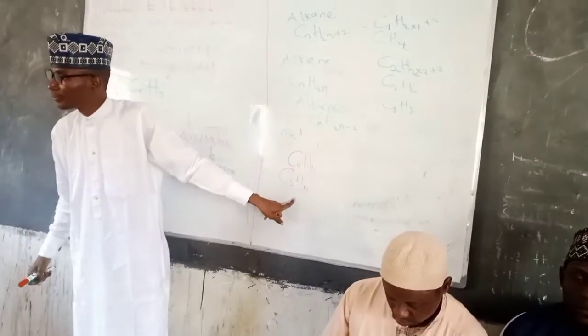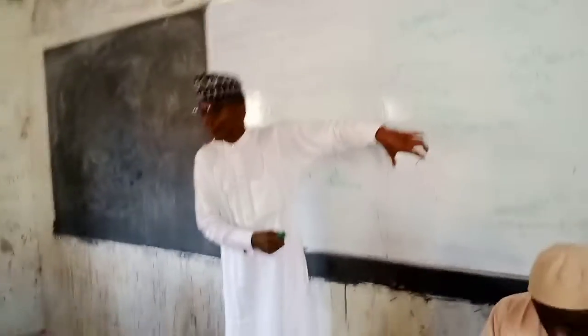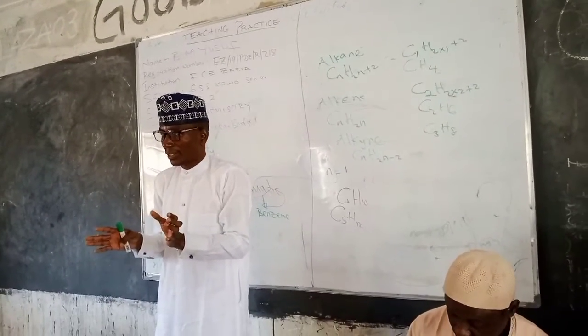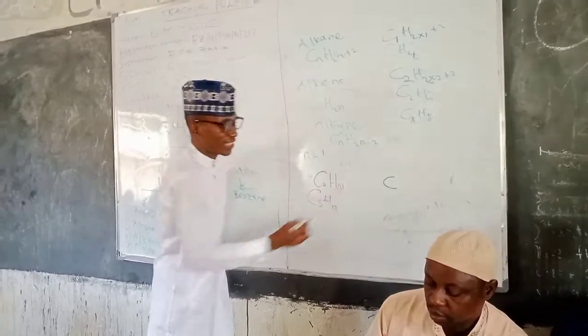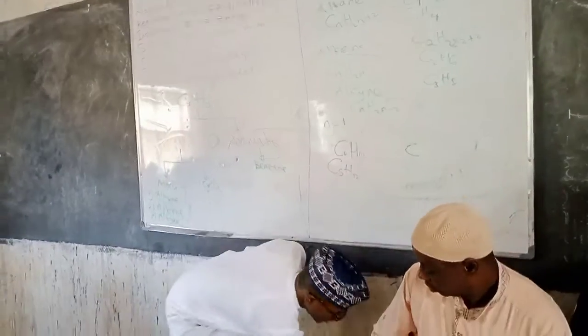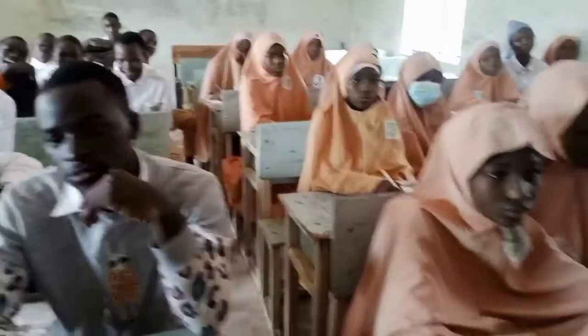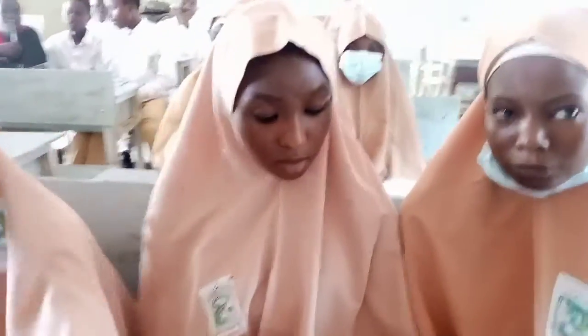Are we following? Are we together? Now, from this molecular formula, you can also draw the structural formula, showing how the structure goes on. For the first one, methane, carbon should always be the central atom. If carbon is the central atom, hydrogen is covalently bonded with the carbon. How many hydrogen do we have? So you can see here is your hydrogen, here is another hydrogen, here is another, here is another. This is the structural formula.